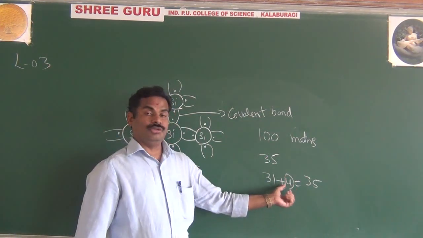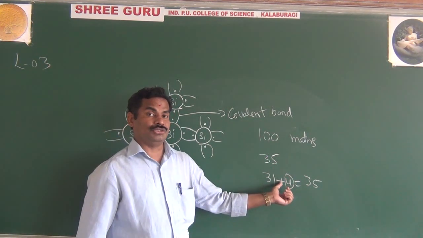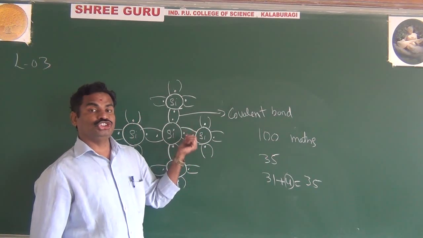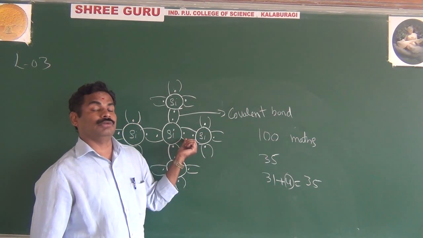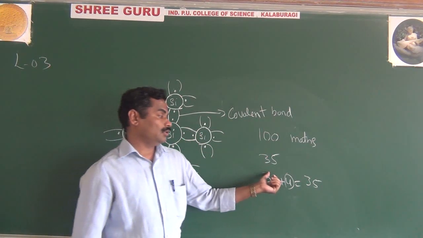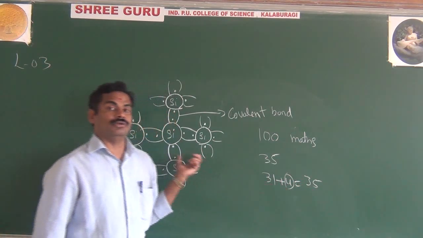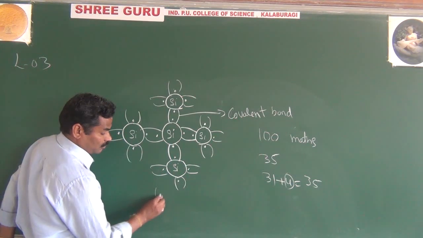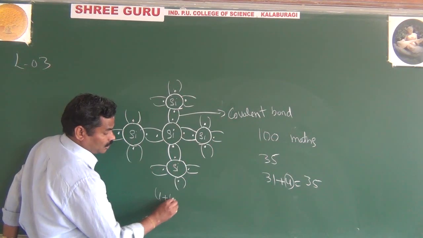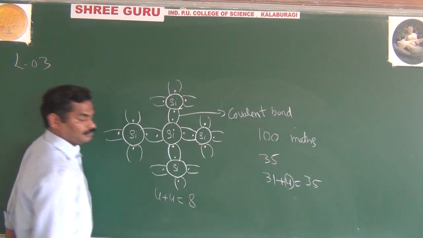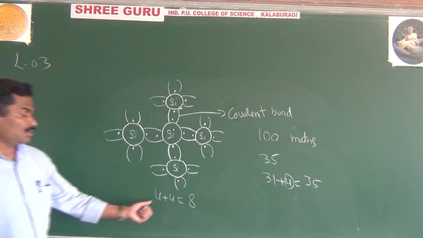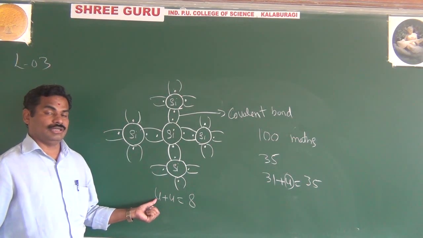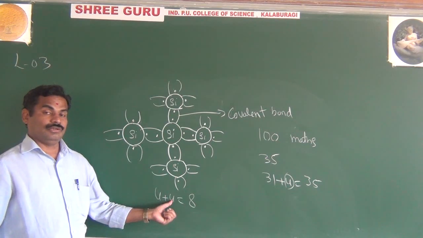Here you are asking for the answer to the question. Here you are sharing one electron from the neighboring atoms. Here we want 35 marks. Here we want 8 electrons, whereas we have only 4. We want another 4, total 8. Your semiconductor has only 4 valence electrons, and we want another 4.